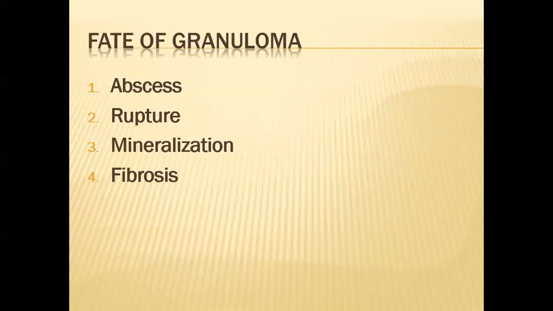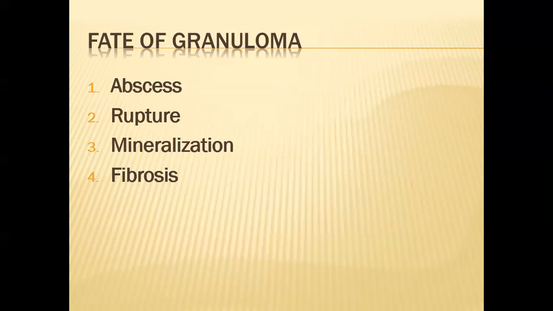Now, last of all, what is the outcome of the granuloma? These macrophages and lymphocytes try to destroy the foreign body or foreign matter, but most of the time they fail and they cause destruction or trauma to the surrounding tissue.